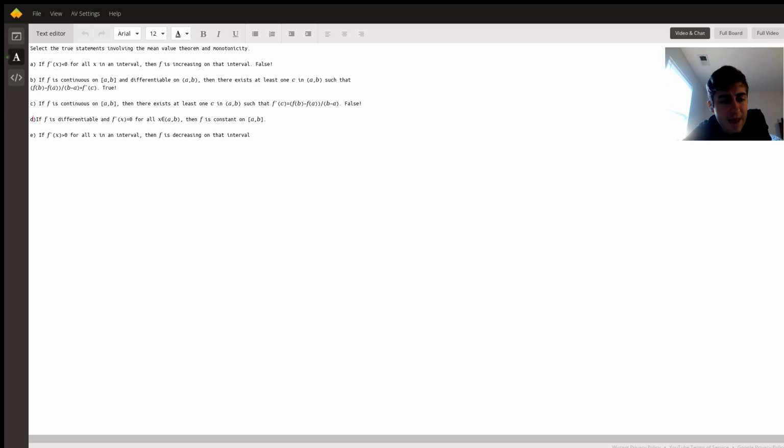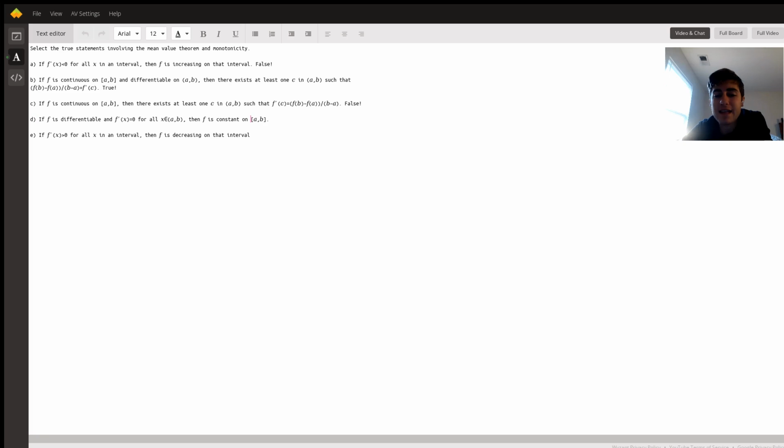Letter D says, if f is differentiable and f prime is 0 for all x in the open interval from a to b, then f is constant on that interval, on the closed interval from a to b. Now, this is a trick question, because if something has a derivative of 0 for all values from a to b without including a and b, then that means it is actually constant between those two things.